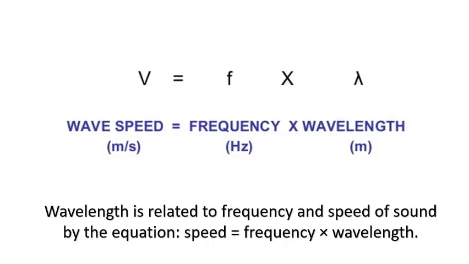Wavelength is related to frequency and the speed of sound. By equation, speed is equal to the frequency times its wavelength. So in other words, speed is the number of wavelengths that pass through a single point in every unit of time.